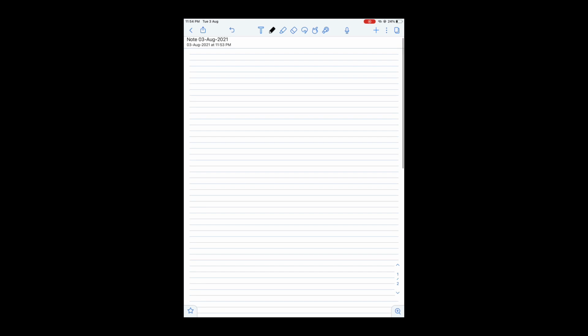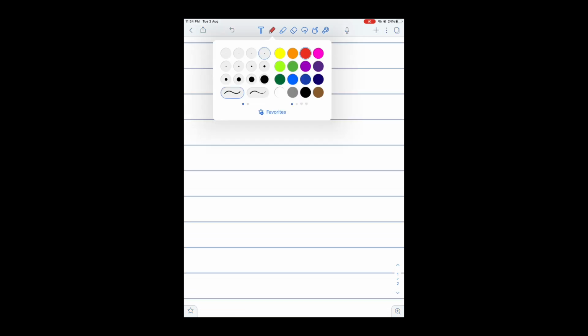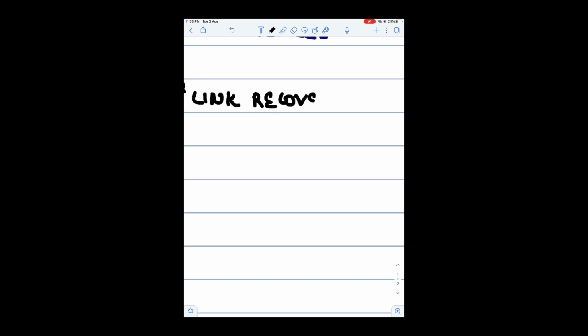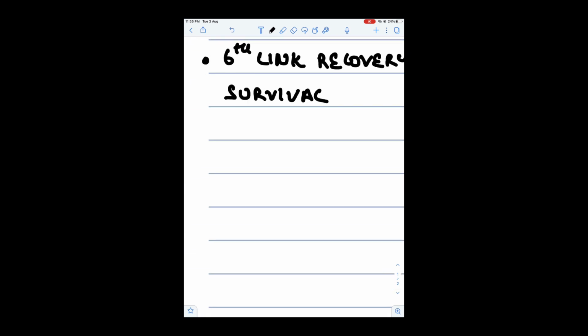Today we shall be discussing the ACLS guideline and what is the major difference in AHA certified ACLS guideline 2015 and 2020. So we shall be discussing the main differences between it. The first is sixth link recovery is added to all chains of survival.